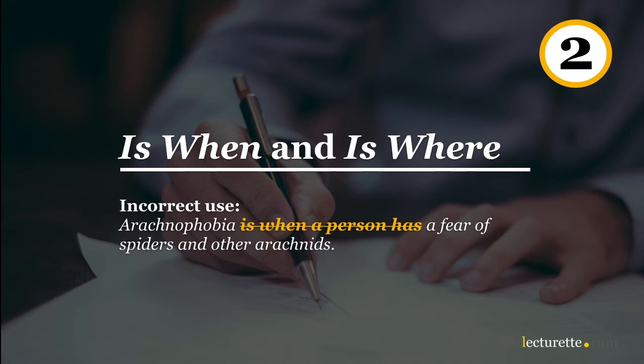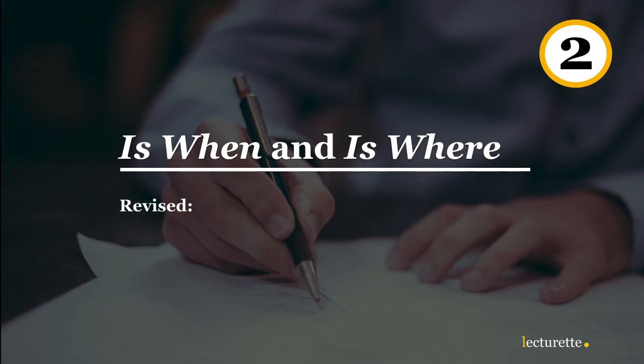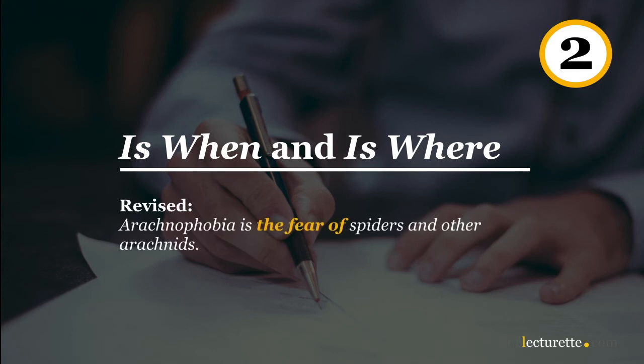When defining something, is must be preceded and followed by nouns or noun phrases, which is not the case here. So the sentence could be rewritten like this. "Arachnophobia is the fear of spiders and other arachnids." Now, the fear of spiders and other arachnids defines arachnophobia.